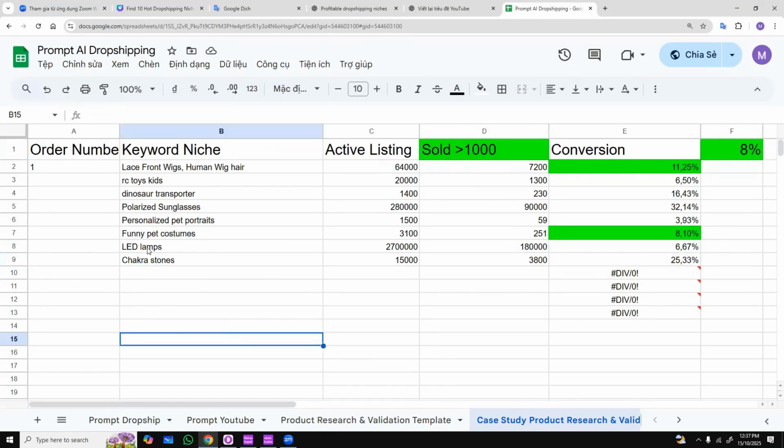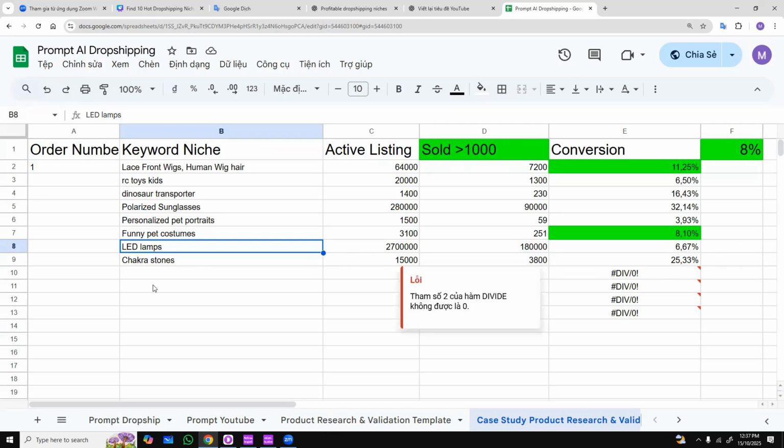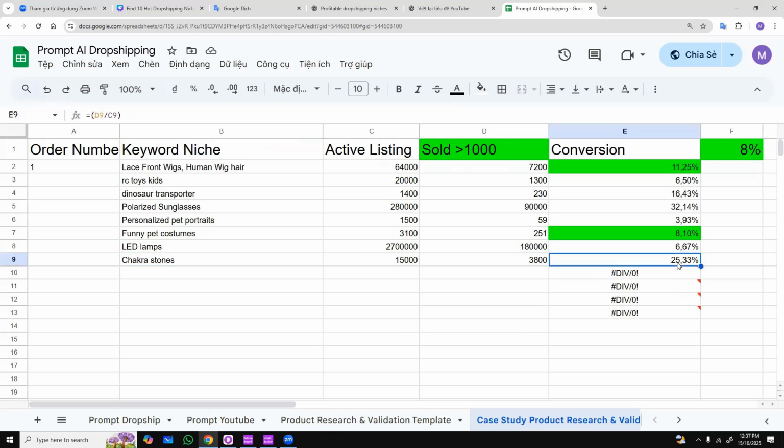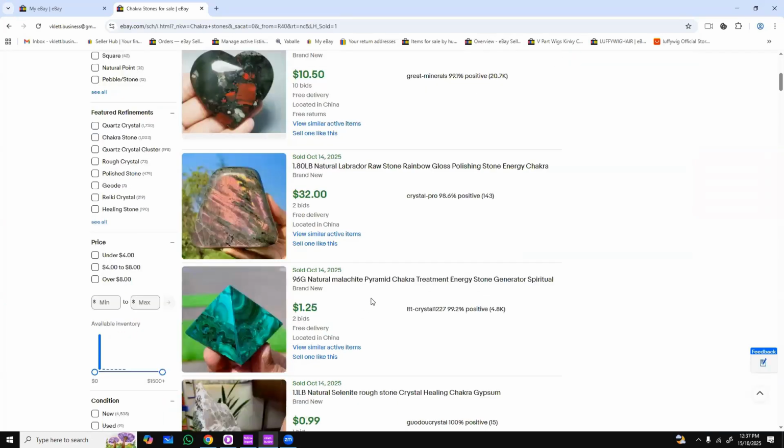So for example, if we feel that the sales volume for this LED lamp is too saturated and the conversion rate is quite low, then we have to optimize the title ourselves, optimize the images ourselves, and optimize the description ourselves, right? So we can work in a niche where the conversion rate is higher than 25.33%, and the demand is also good. The demand is also high, right? That way, our opportunity rate will be higher.